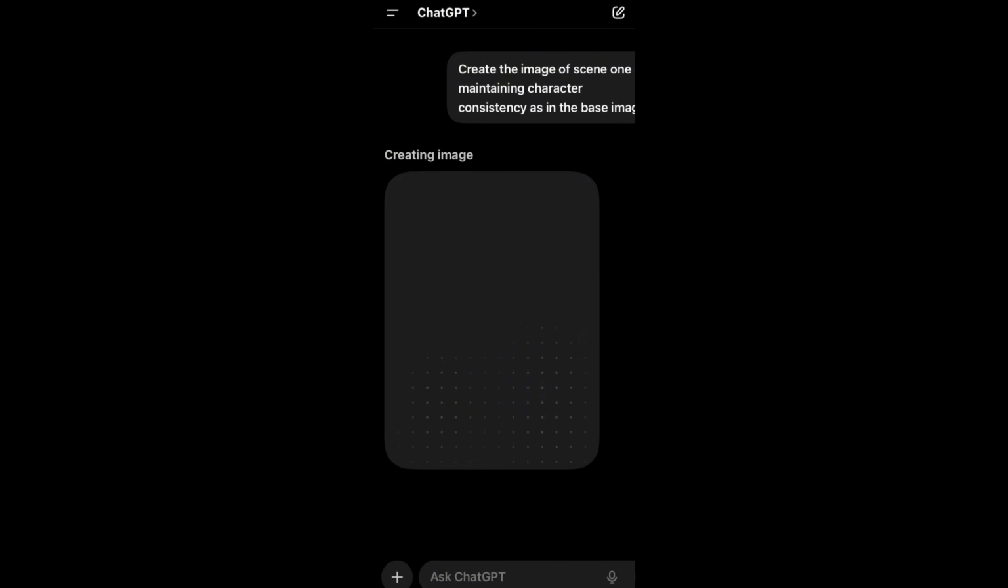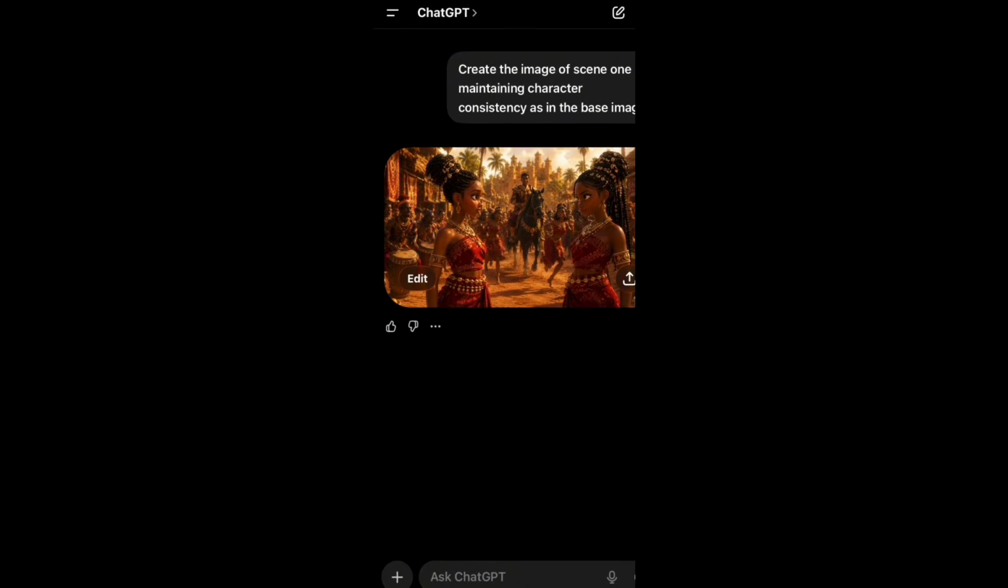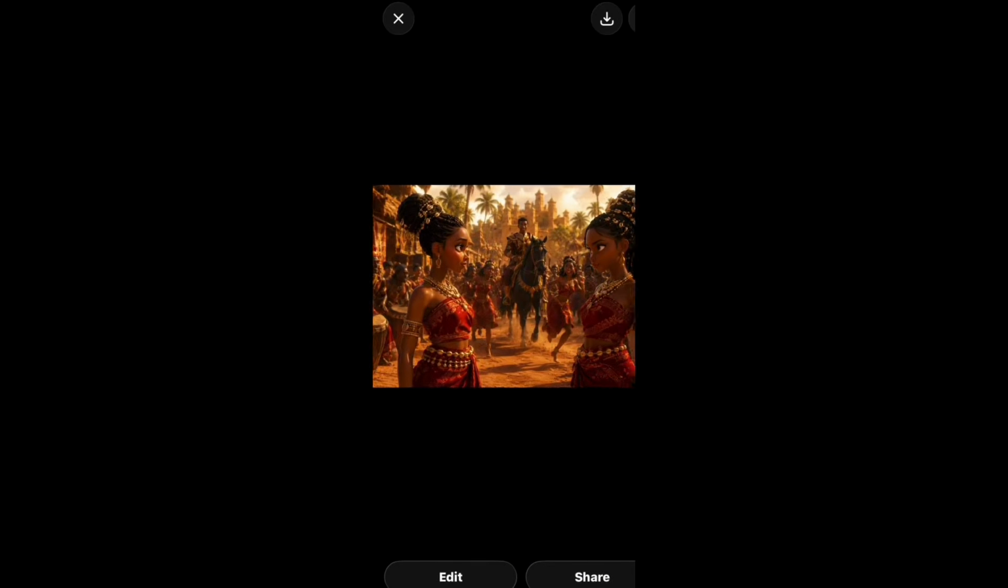We're going to give it a few seconds and the image will be ready. So this is the image of the first scene of our story and I think I love it. It looks good. It is clear. The prince with the horse behind, the two ladies standing face to face.